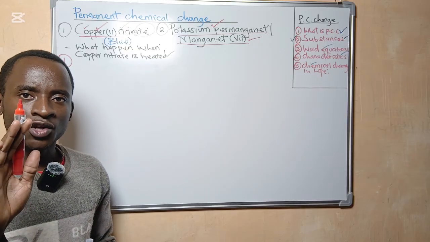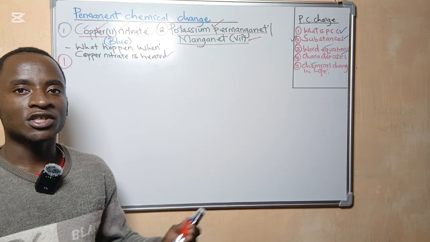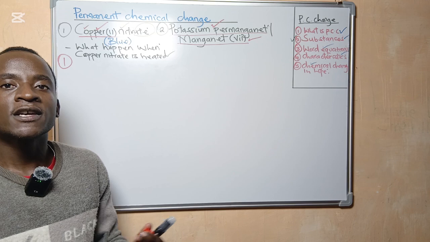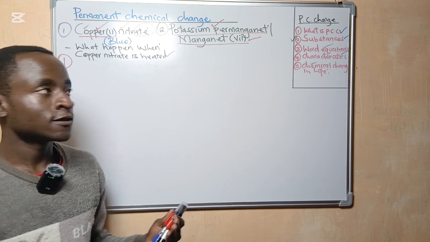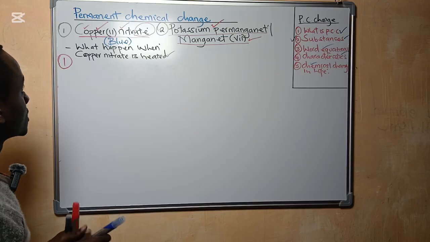Simple. When you heat copper 2 nitrate, it breaks down or it decomposes. Decomposes means it breaks down, right? So we can write here, let me use a different pen.